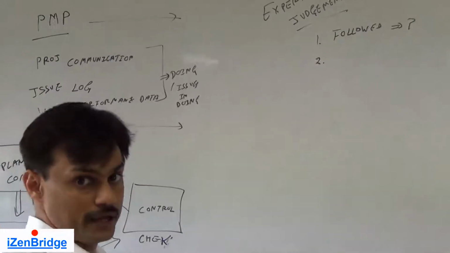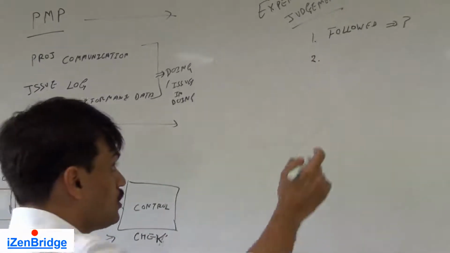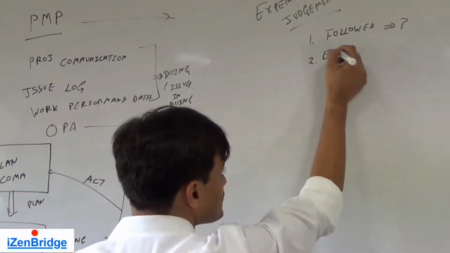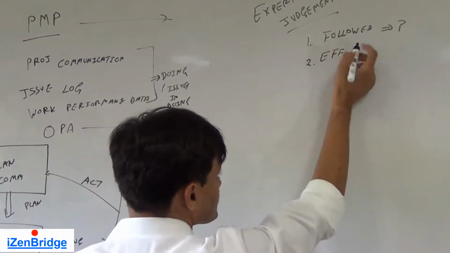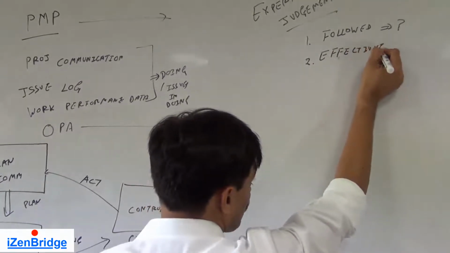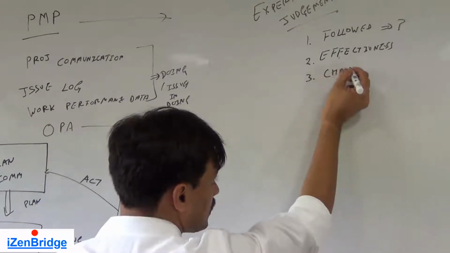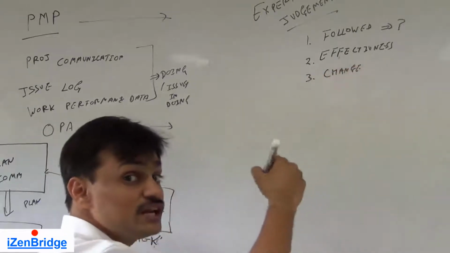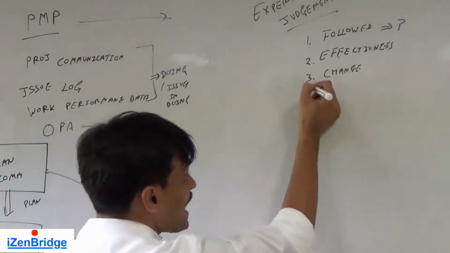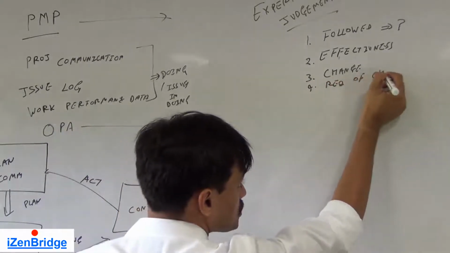Even if I am following it, is the communication reaching the right people? So we also do an analysis of the effectiveness of our communication. Does it require any change? Has someone requested a change? So let's analyze the change requests.